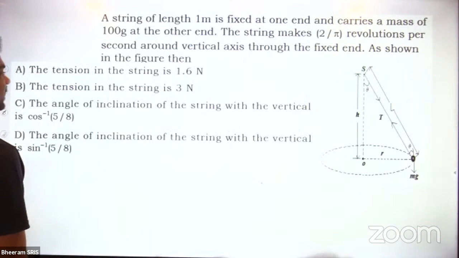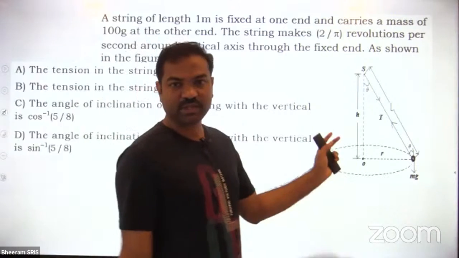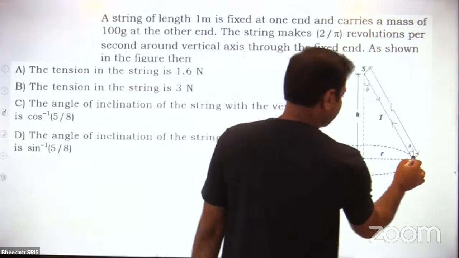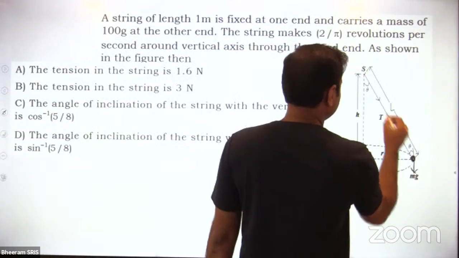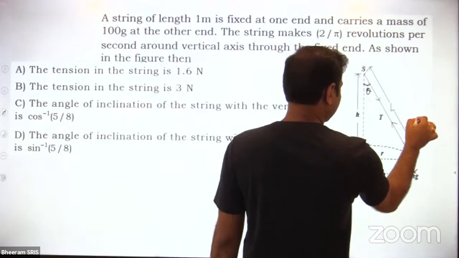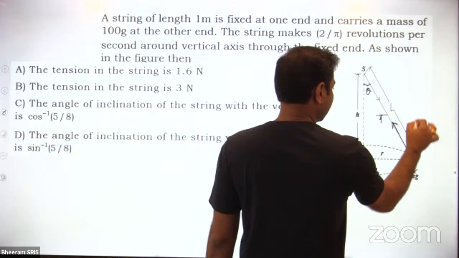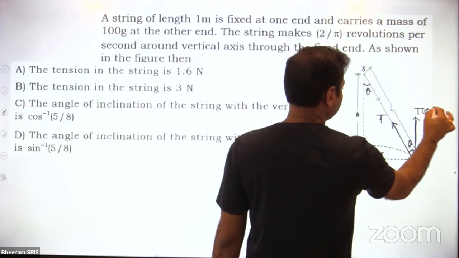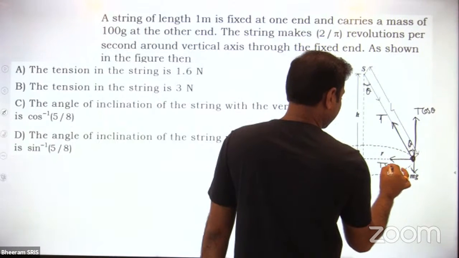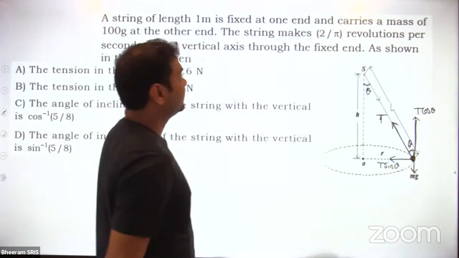This is directly a theory question, which is the conical pendulum. Okay? So mg is acting. This angle is theta. Already I have given all quantities in the question. Theta only. This is the tension force. Then what are the components I can write down? T cos theta. The other component is T sin theta.